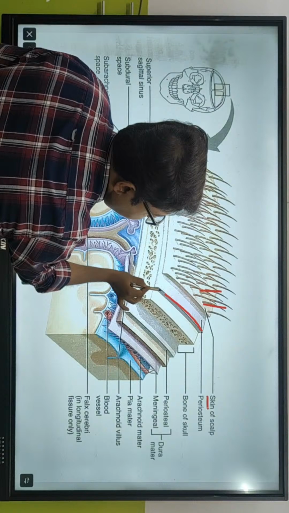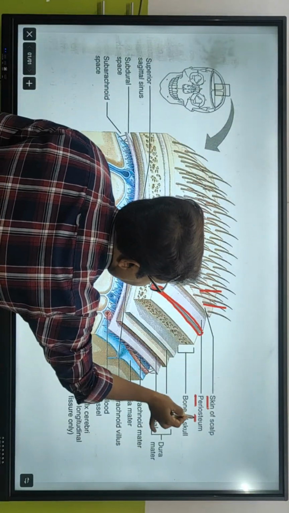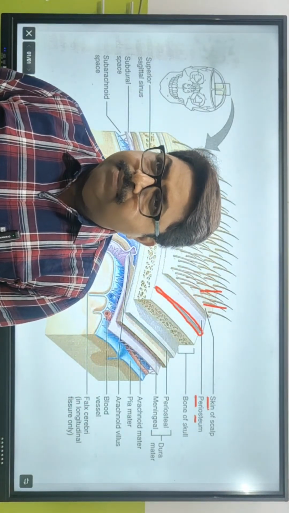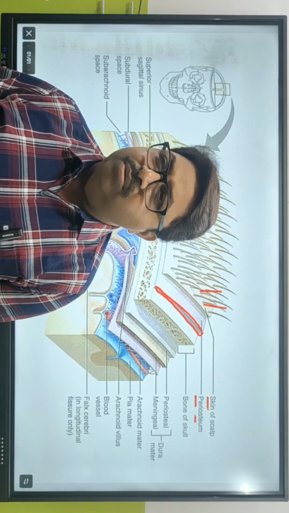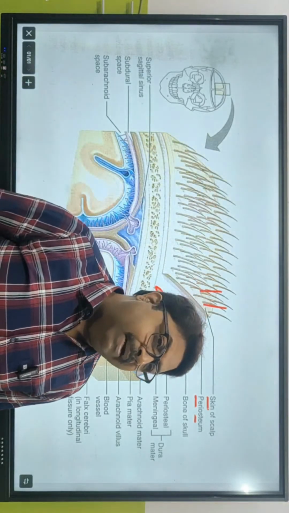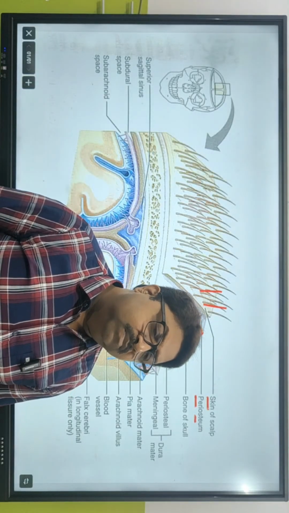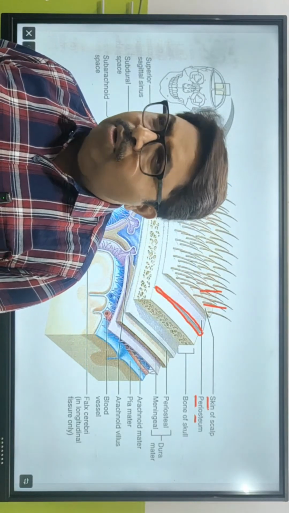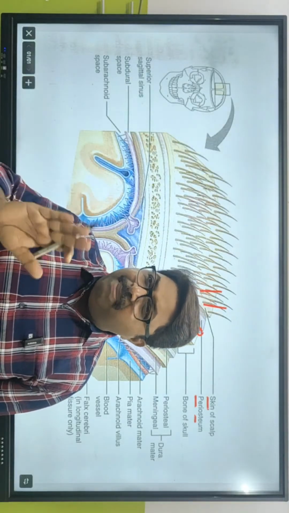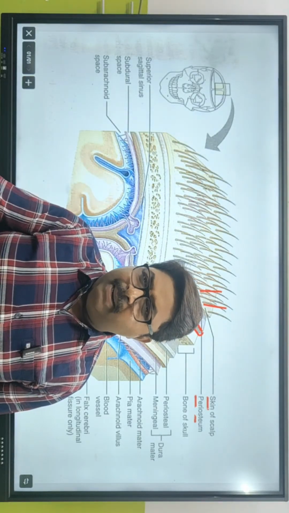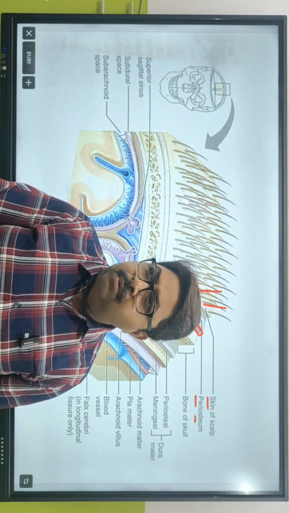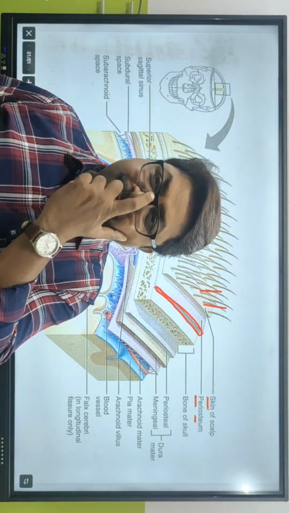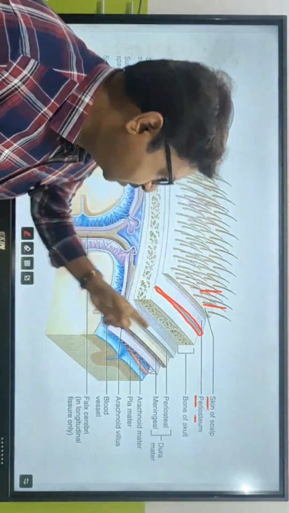This is hair, skin of scalp. This is periosteum. Tell me what is the meaning of periosteum? The outermost covering of the bone is called periosteum. It is made up of what kind of tissue? It's a type of connective tissue. Is it made of elastin or collagen? First you tell me that. Collagen. Every other peripheral part, like the lungs' pleura, is made up of collagen. Regular or irregular? Irregular. Got the point? So this is collagen.